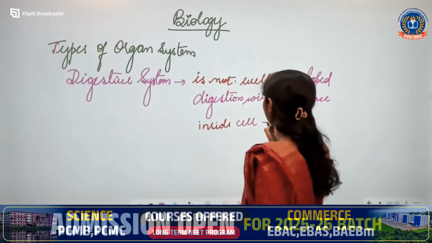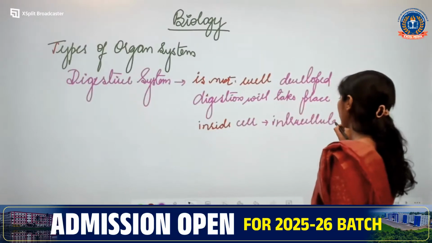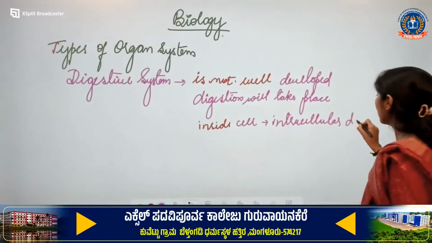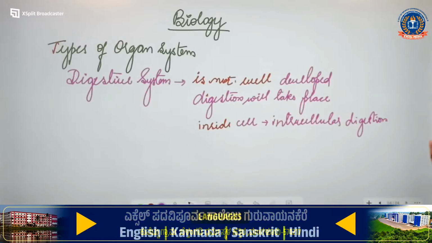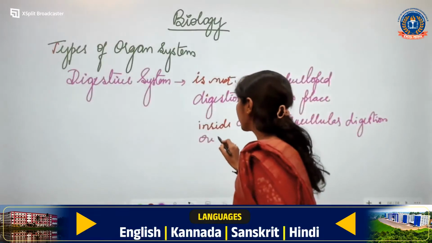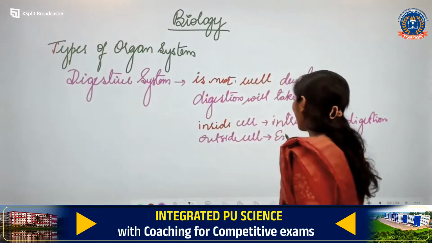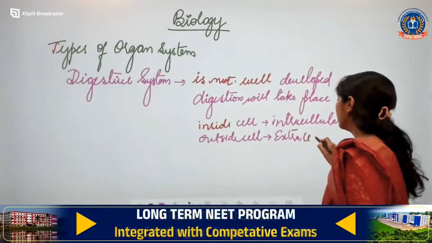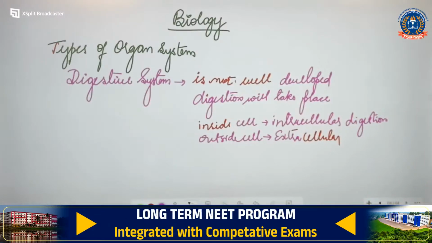So, what do you call it as? Intracellular digestion. Okay, in the lower organisms you can say it is intracellular digestion. In which one? In the lower organisms. Yes. If it is taking place outside the cell, then you call it as extracellular digestion. Is it clear? In digestion you have intracellular and extracellular digestion.